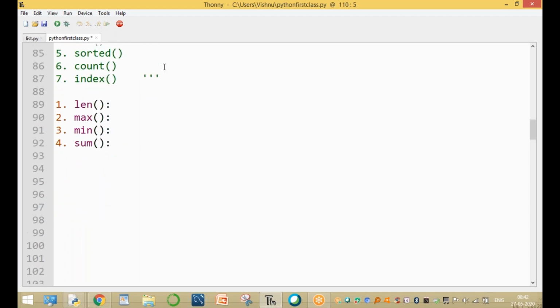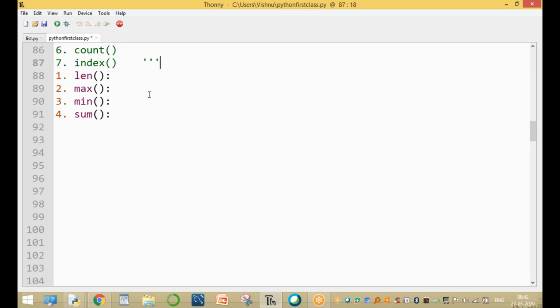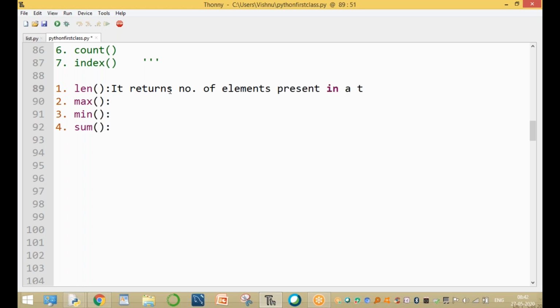What is the first method? LEN. This method returns the number of elements present in a tuple.